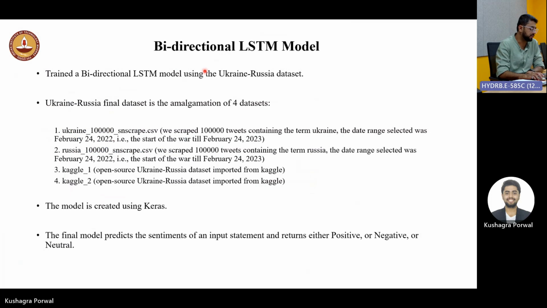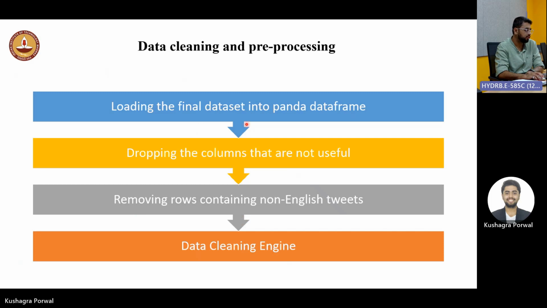Now, bidirectional LSTM. Here we are using 4 kinds of datasets. The first and second we have scraped with snscrape, 1 lakh tweets with the keywords Ukraine and Russia. The third and fourth we have pulled from Kaggle as open source data. We are using Keras to build our model. Keras is nothing but a neural network API on TensorFlow to create ML models. So we are loading the dataset into a data frame. We are dropping the columns which are not useful. We are removing non-English rows, and the data cleaning engine